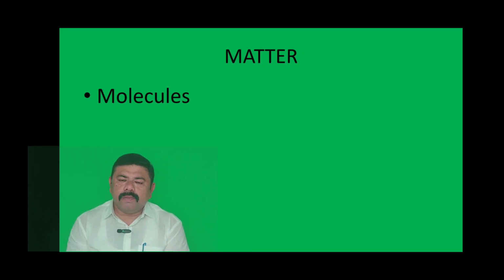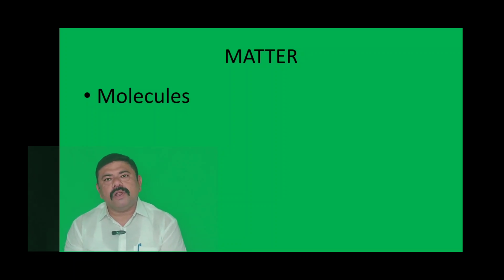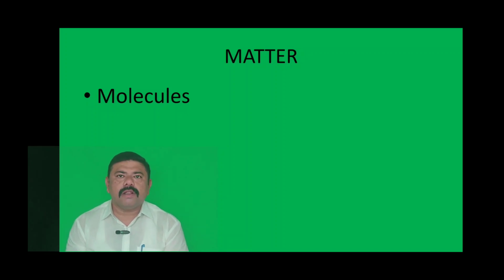When we see in nature, the molecules of a few substances contain only one atom, but other molecules are formed by the combination of various atoms. That means two or more atoms chemically combine together and form the molecule of a compound. So from this we can conclude that the smallest particle of an element which takes part in a chemical reaction is called an atom.